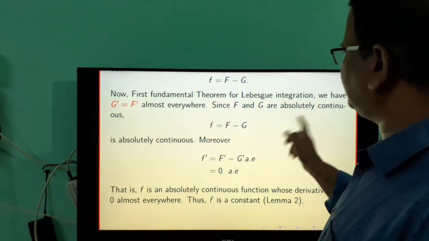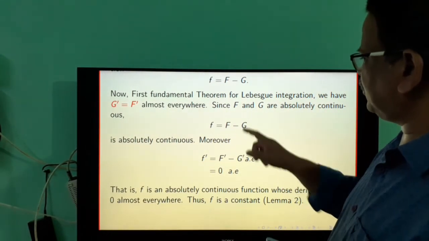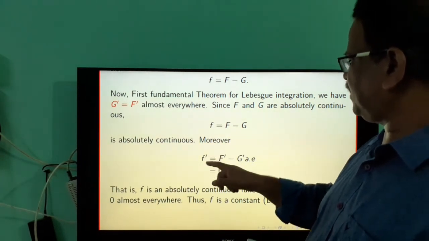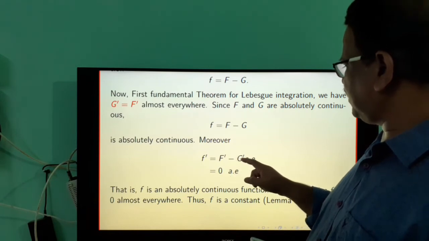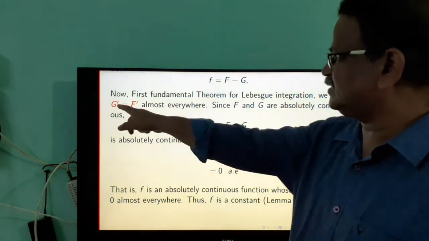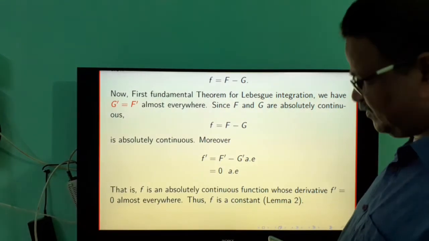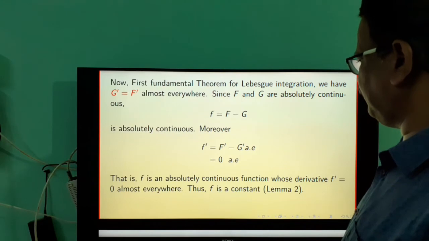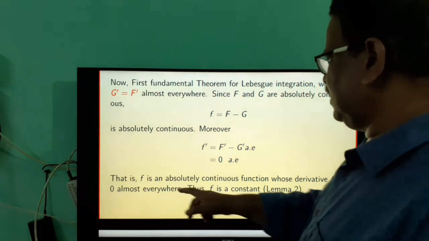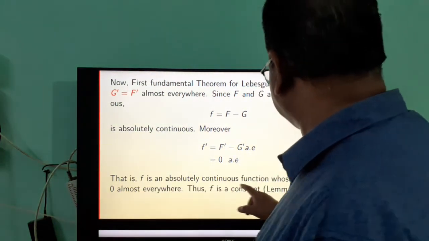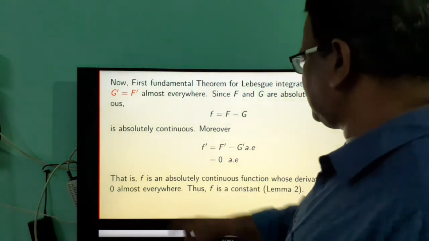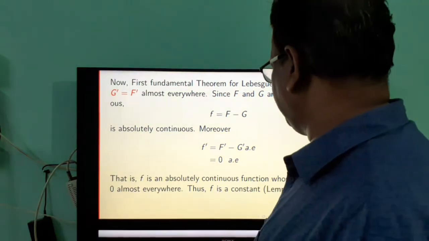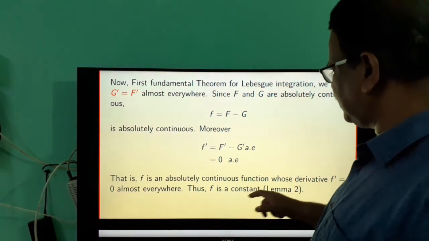And since F and g are absolutely continuous, this function small f equal to F minus g is absolutely continuous. Moreover, the derivative of this function, small f prime, is equal to capital F prime minus g prime. But since g prime is equal to f prime almost everywhere, we have small f prime equal to 0 almost everywhere. And that is, small f is an absolutely continuous function whose derivative is equal to 0 almost everywhere. So then by Lemma 2, the function f is constant.